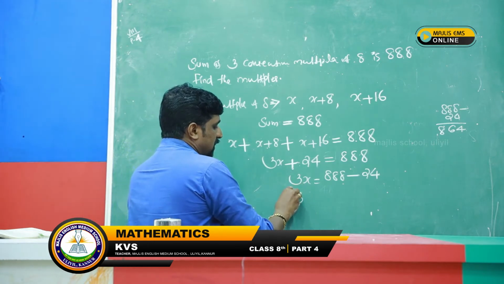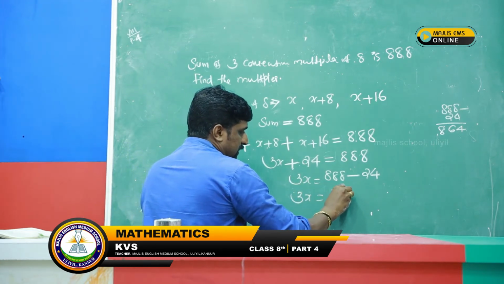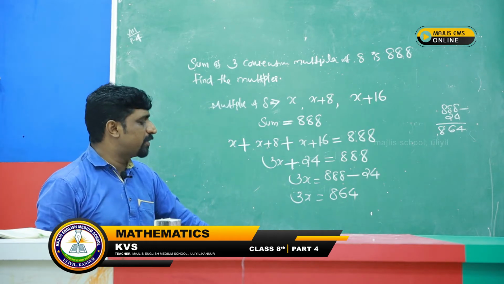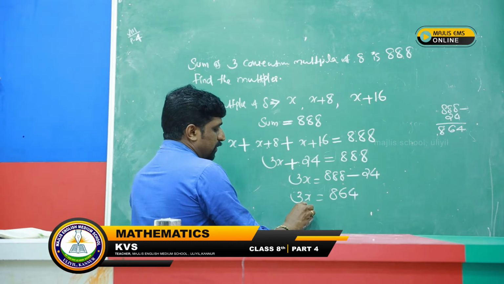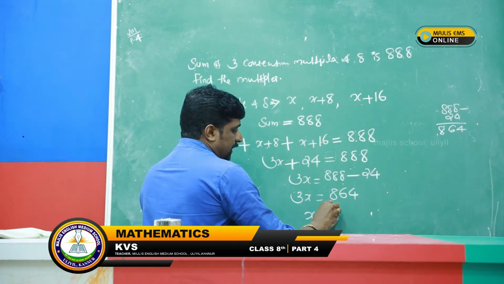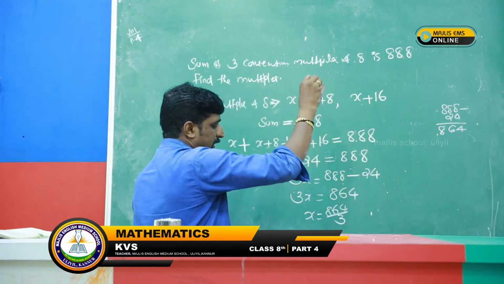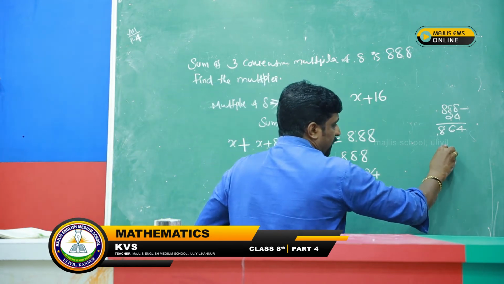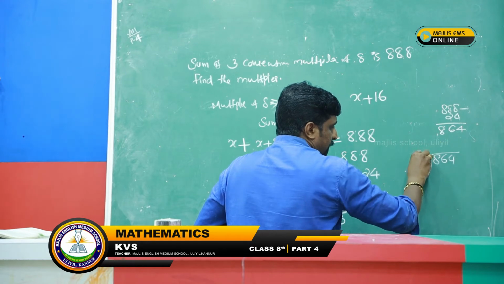Therefore, 3x is equal to 864. Now we can divide, then x is equal to 864 divided by 3.